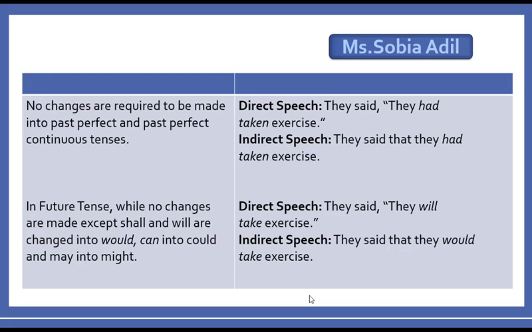So you have to change the tenses accordingly, according to these rules, right? No changes are required to be made in past perfect and past perfect continuous tense. If there is a past perfect or past perfect continuous, it will not be changed, students. You will not change it. आप उसको change नहीं करेंगे, right? It will remain the same.